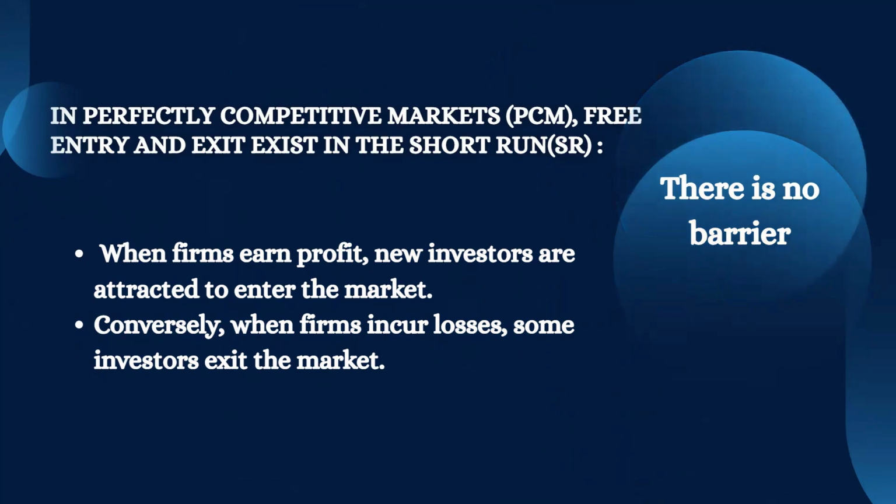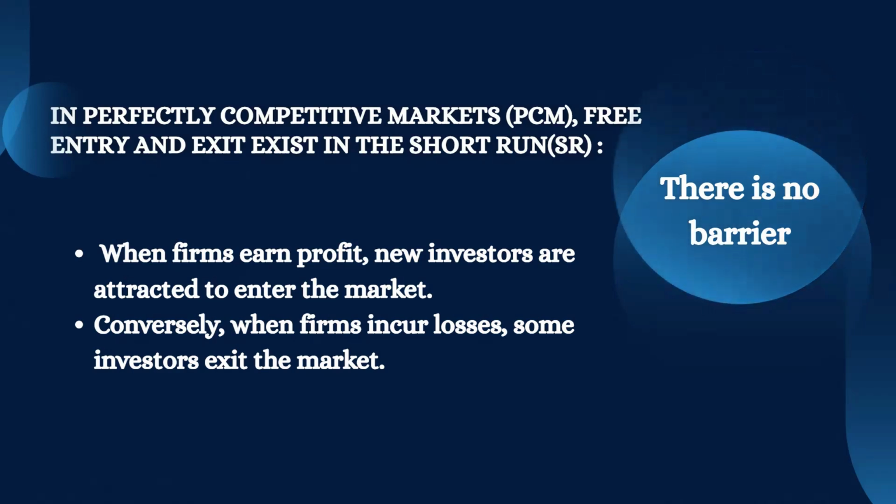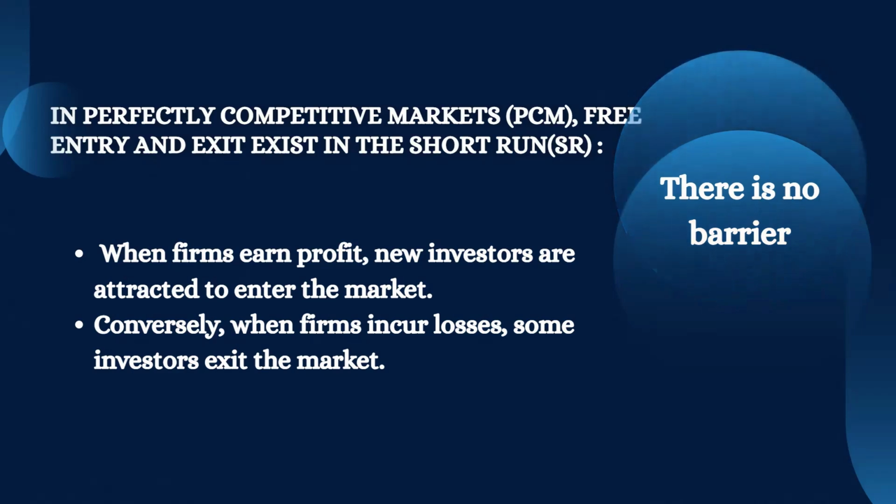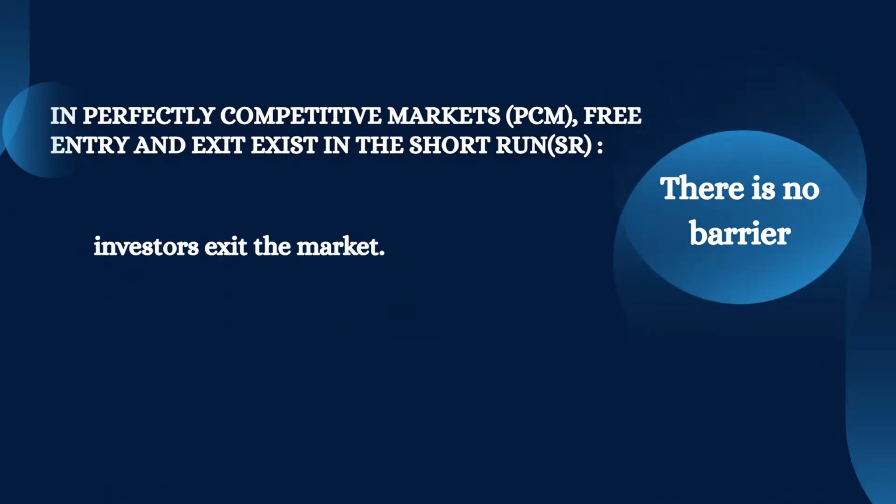So it means that when profit is occurring, new investors can enter the market by their own choice. And again, investors can leave the market by their own choice when there is loss. There is full freedom there.